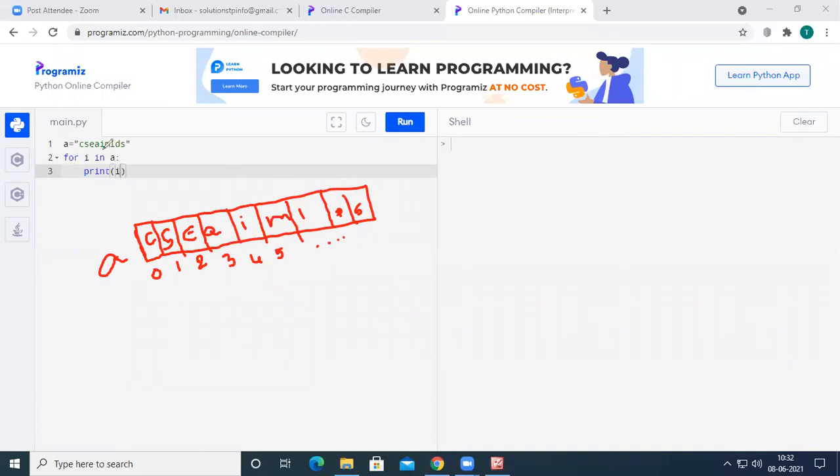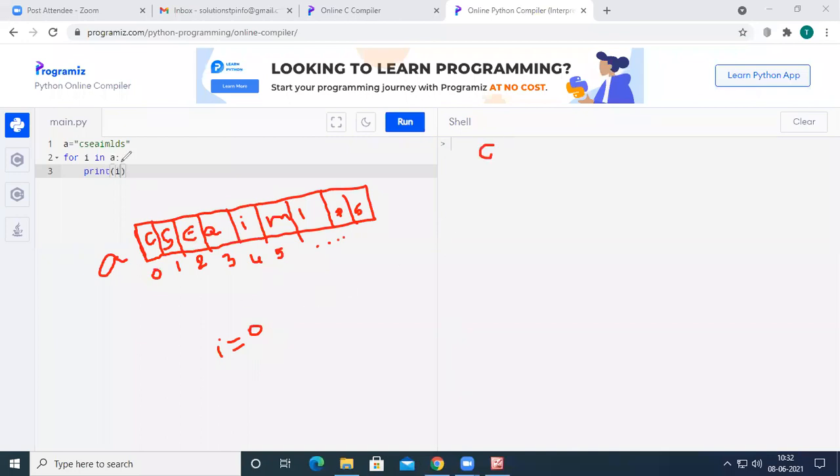So when we say for I, the initial I value will be 0. And when we say I in A, in the sense 0 in A, A of 0 represents C, which will be printed here.